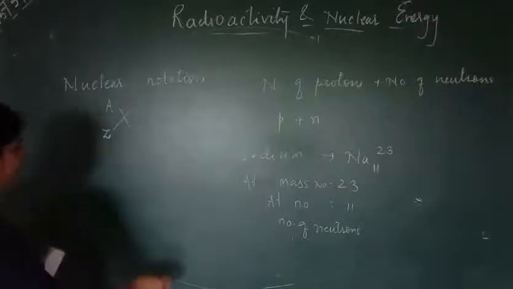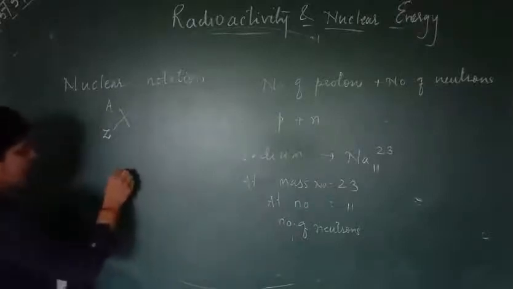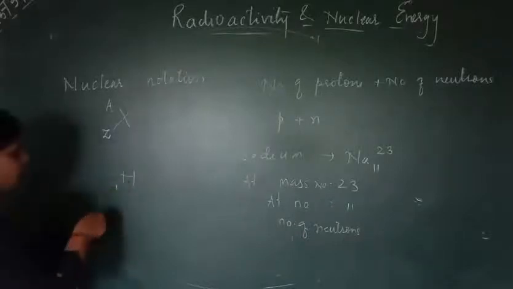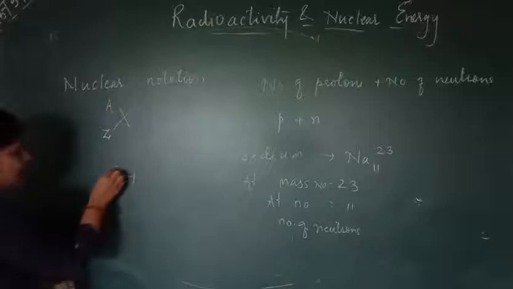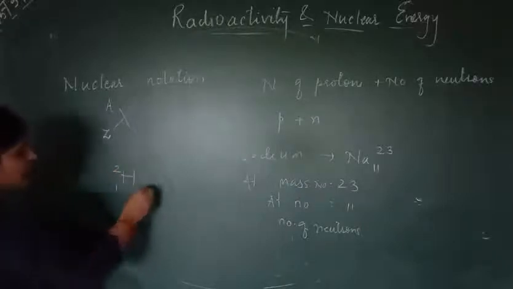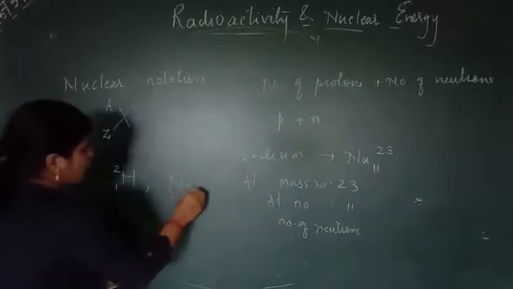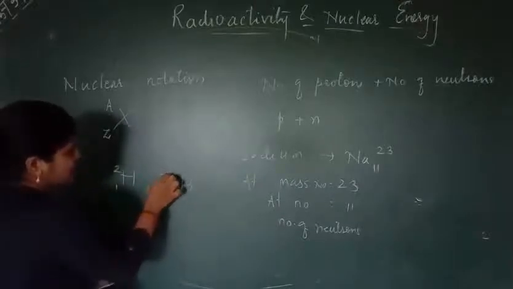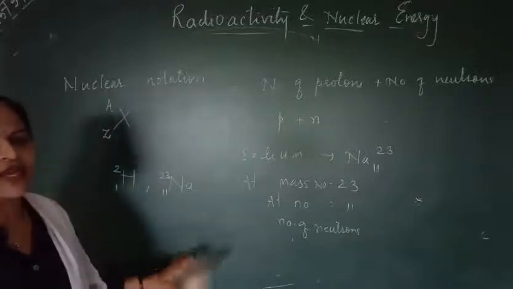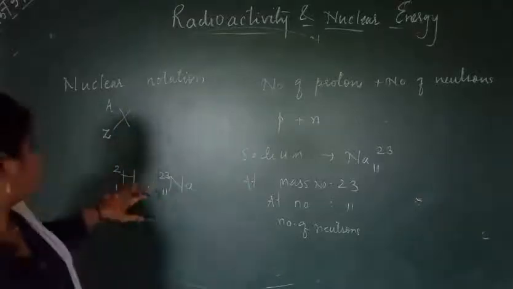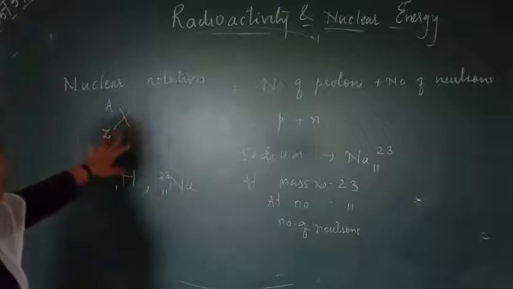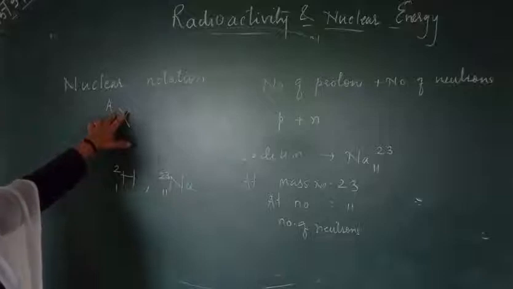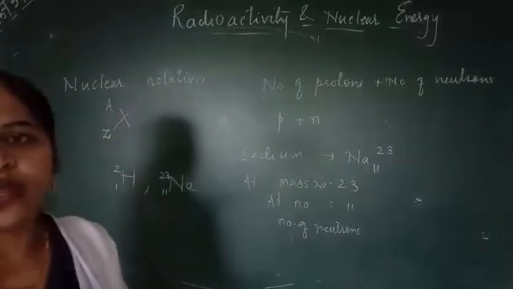For example, if I take hydrogen, it has an atomic number 1, and if it has an atomic mass number 2, it should be written in this way. Sodium: atomic number is 11 and the mass number is written at the top. In this way it should be written. The atomic number should be represented at the bottom and the atomic mass should be represented at the top. This is the nuclear notation.